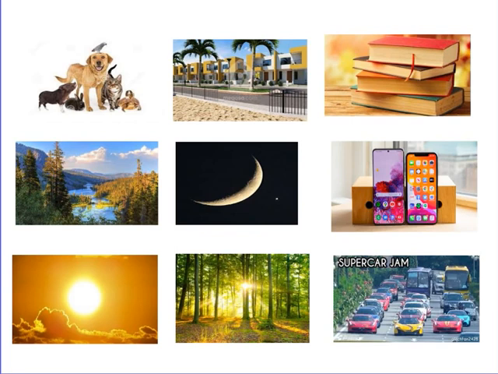We have trees, books, mobile phones, cars, the moon, the stars, all those things you can observe now. I want you to see it closely. I want you to observe all the things you can see. Observe all of them. All of them are seen in our environment. They are all around us.